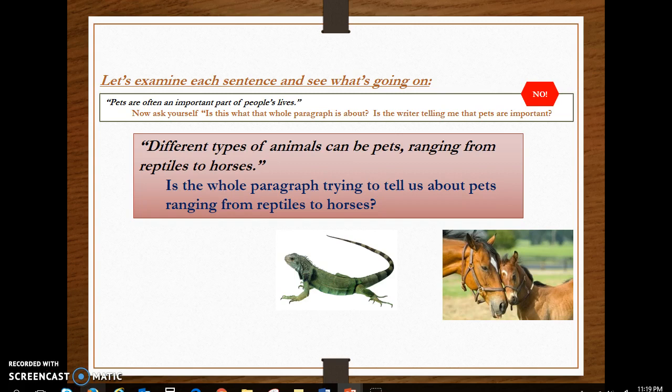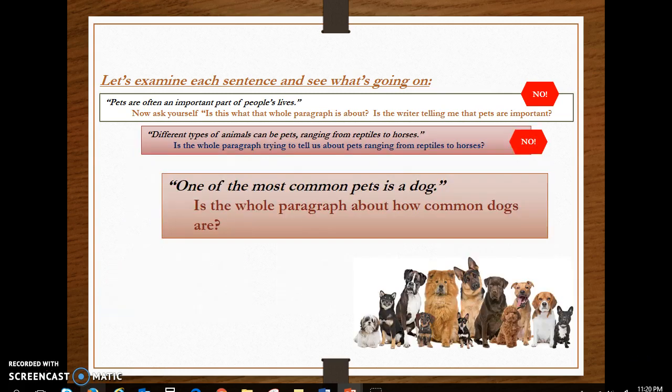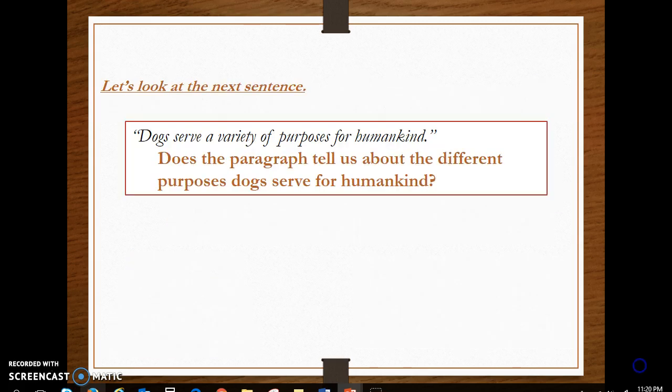Different types of animals can be pets, ranging from reptiles to horses. Is this the whole paragraph trying to tell us about pets ranging from reptiles to horses? The answer is no, so this cannot be the main idea. One of the most common pets is a dog. Is the whole paragraph about how common dogs are? The answer is no, so this cannot be the main idea. Let's look at the next sentence.